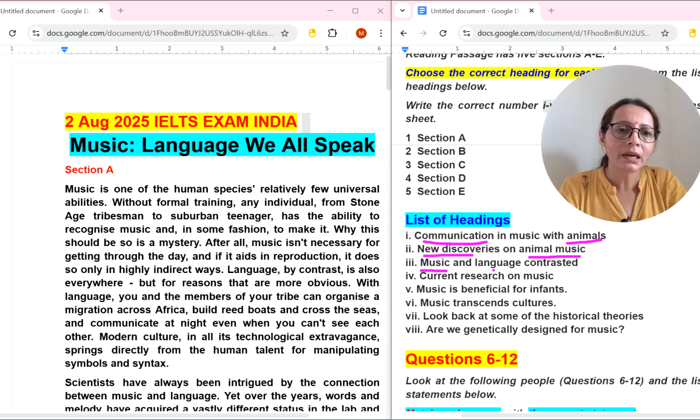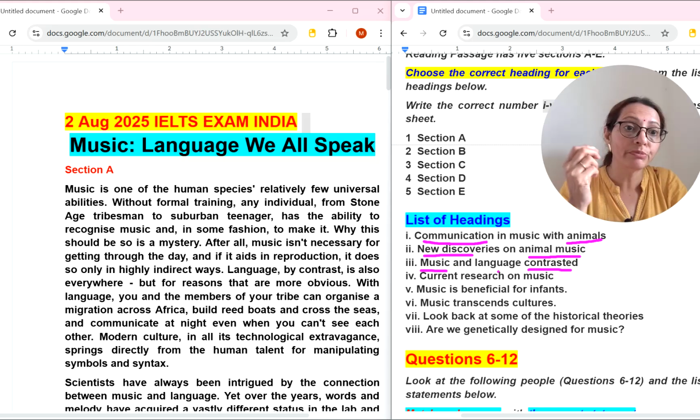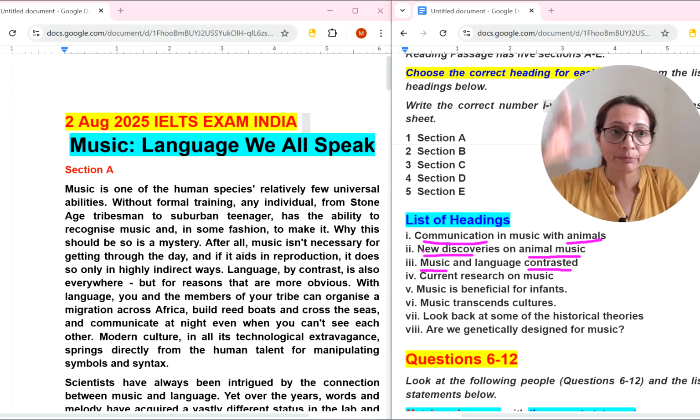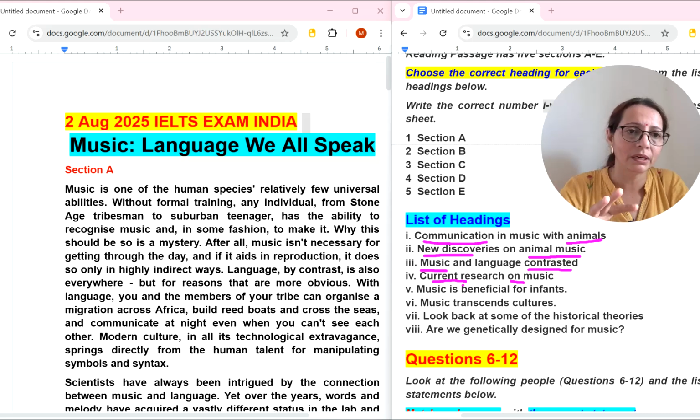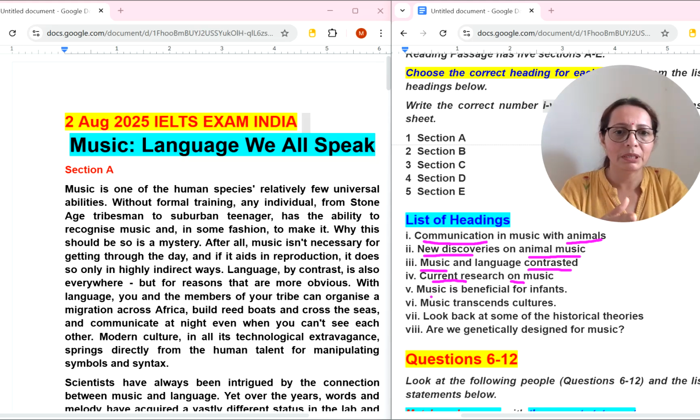Third, music and language contrasted. Here they will be comparing things between music and language. That will be the paragraph. Fourth number, current research on music. Current means today's or just recent research on music. If it is described in the paragraph, then definitely that will be the answer.